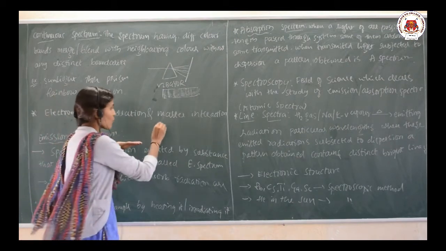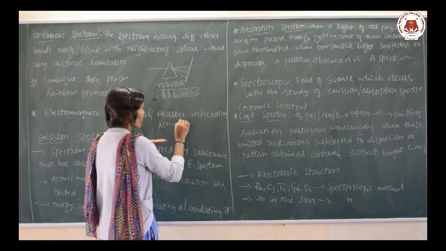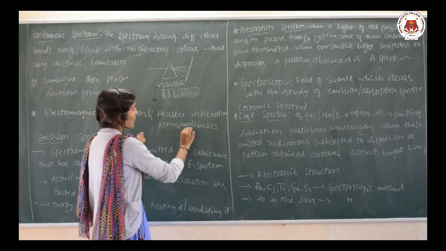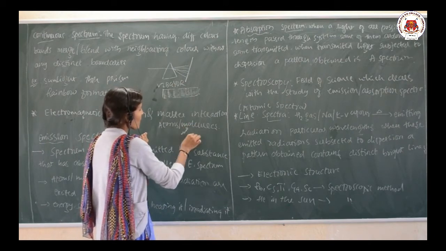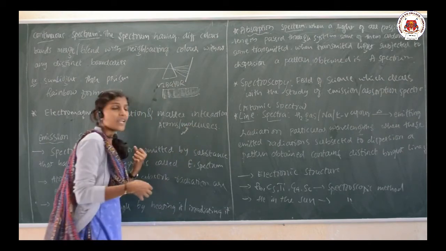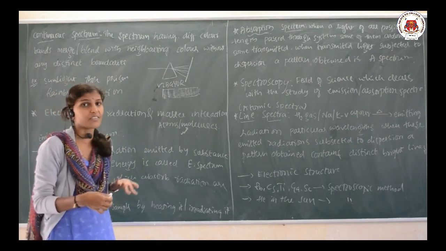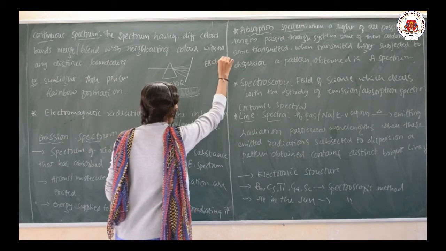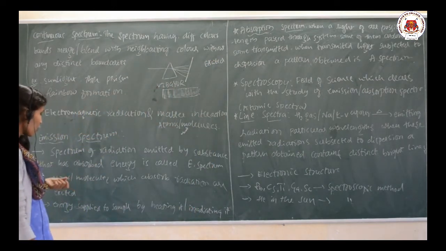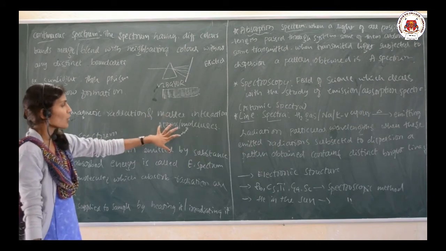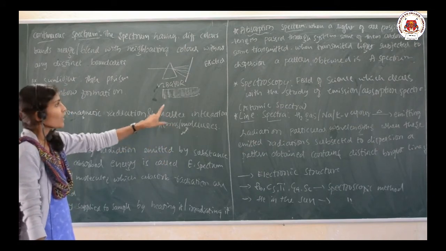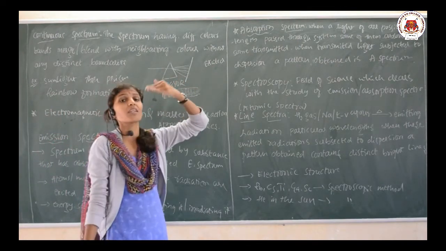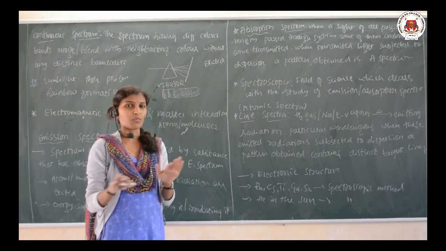When the atoms or molecules gain the energy, they are said to be in the excited state. When they interact with the electromagnetic radiation, they gain the energy and become excited, and that excited energy level always has higher energy.